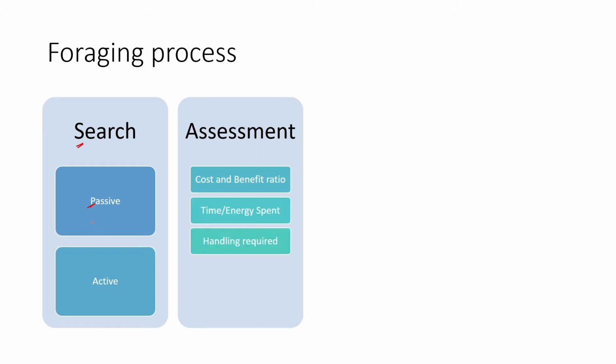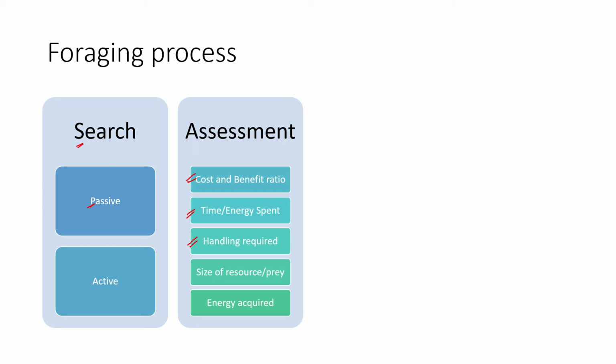Then there is assessment. Once they saw a particular prey, it could be based upon the cost-benefit ratio of getting the prey, or what are the benefits of getting that prey, what is the time or the amount of energy that is required to get that prey, what is the amount of handling that is required.